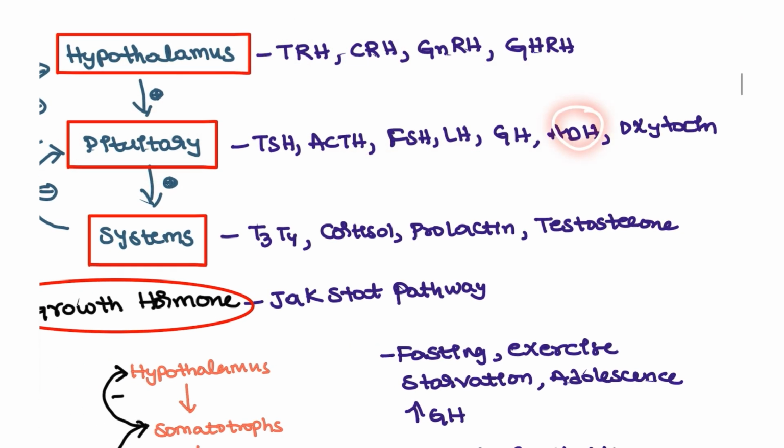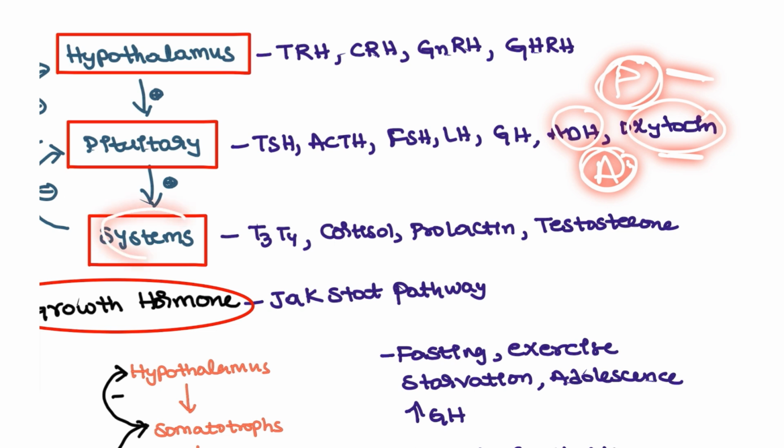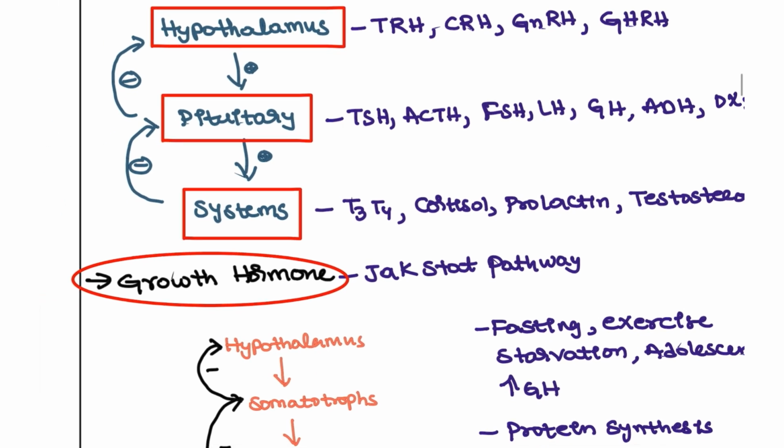ADH and oxytocin are stored in the posterior pituitary, but they are produced by the hypothalamus. Remember that nothing is produced by the posterior, they only stay in the posterior. Next, T3, T4, cortisol, prolactin, testosterone, estrogen, progesterone, those are all produced by the target glands.